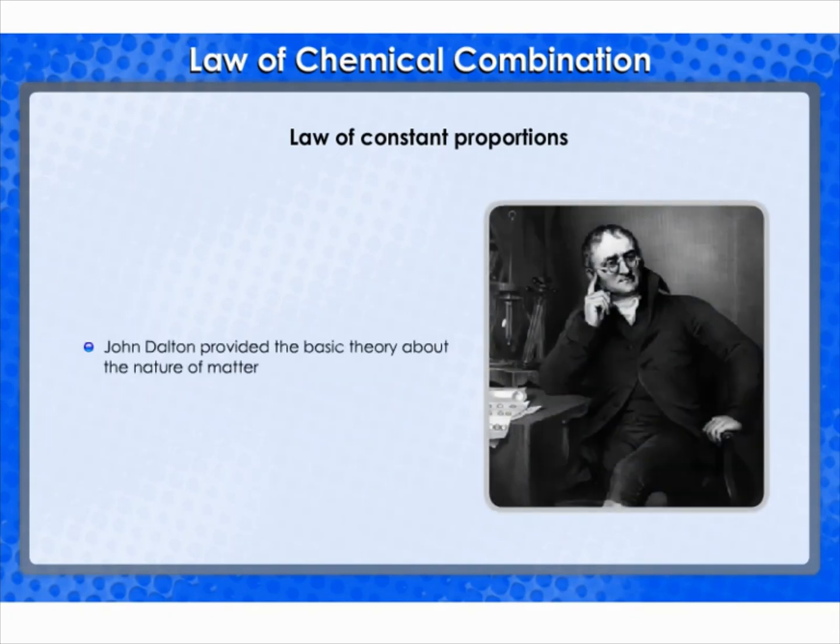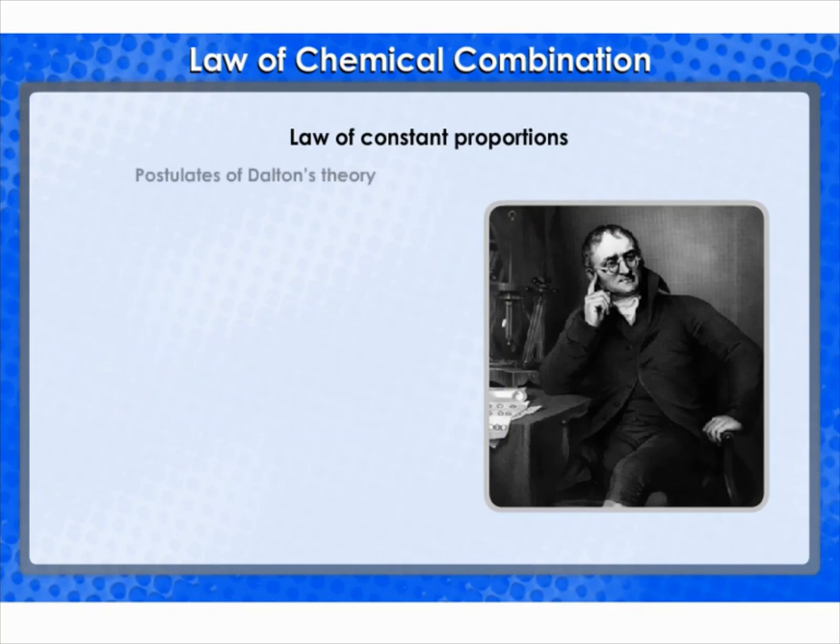The next problem faced by scientists was to give appropriate explanations for these laws. British chemist John Dalton provided the basic theory about the nature of matter. Dalton picked up the idea of divisibility of matter, which was till then just a philosophy. He took the name atoms, as given by the Greeks, and said that the smallest particles of matter are atoms. His theory was based on the laws of chemical combination. Dalton's atomic theory provided an explanation for the law of conservation of mass and the law of definite proportions.